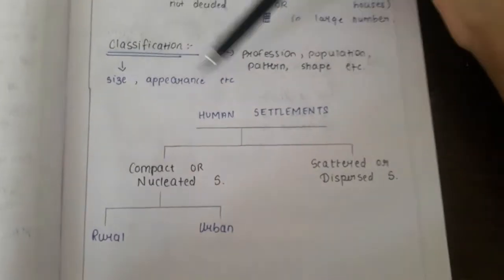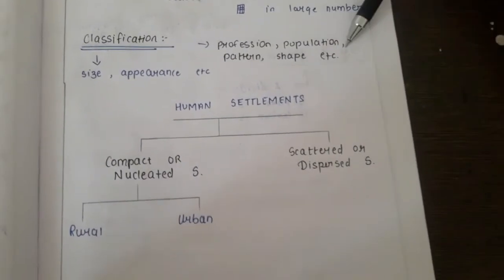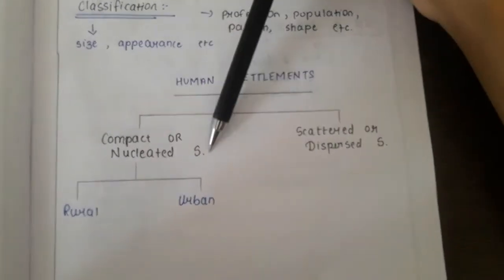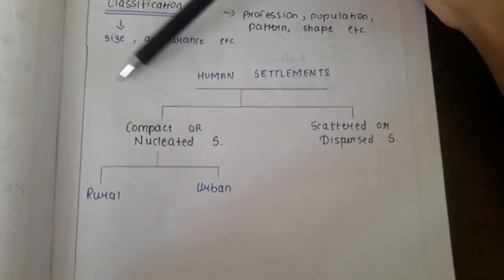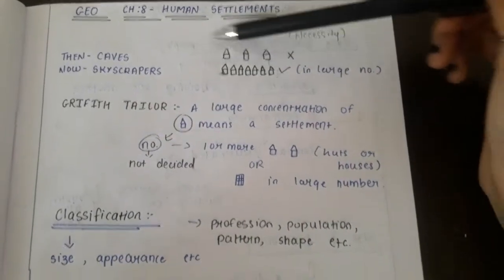Now, classification of settlements is done on the basis of size and appearance, and also on the basis of profession, population, pattern, shape, etc. So human settlements can be divided into two types: compact or nucleated settlements, and scattered or dispersed settlements. Compact or nucleated means together, just like I showed here, and scattered or dispersed means just like I showed here. So you can use these symbols to remember these two too. It can be really easy.